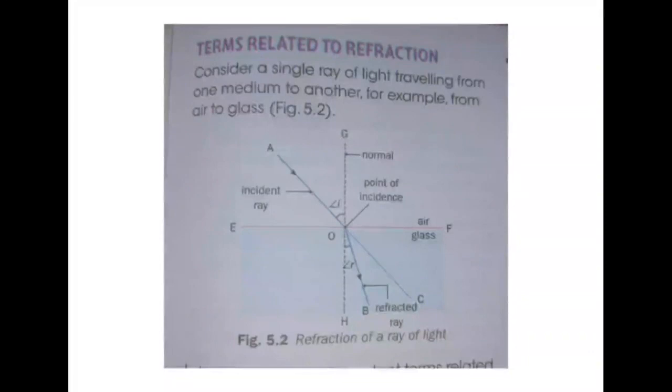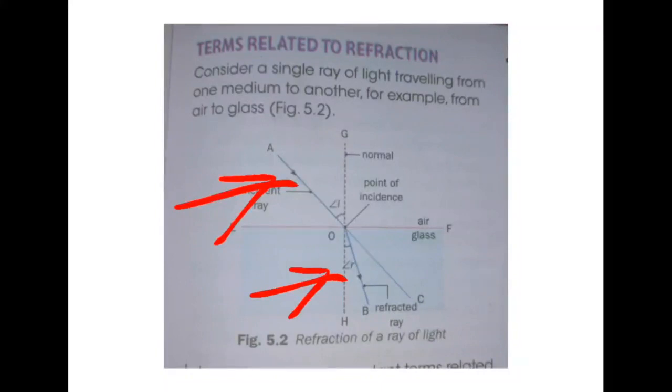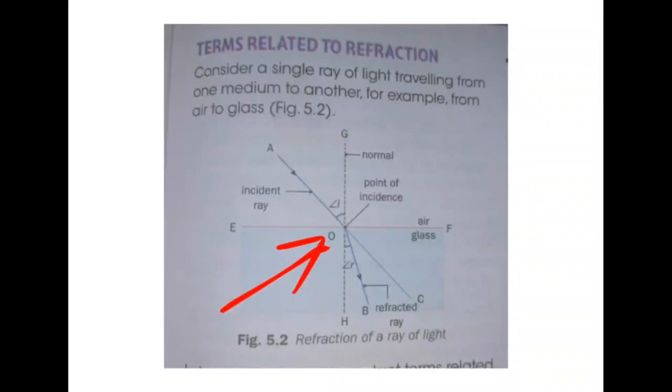So you see, whenever a light falls on any medium, it gets bent. This bent light OB is called refracted ray and AO is called incident ray, and O is called point of incidence, because at this point incident ray is striking. So from a point of incidence, when a perpendicular line is drawn, that is called normal.